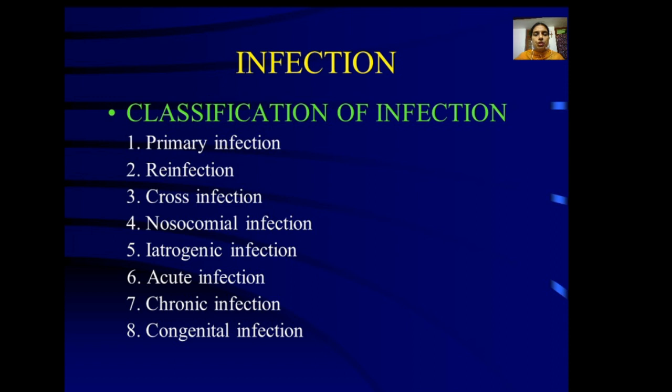Next is acute infection. When the infection is there for a shorter period of time, it is called acute infection, and this may usually be severe. Then chronic infection. Chronic infection is an infection for a longer period of time, and here usually the infections will not be so severe. Next is congenital infection. When the infection is acquired from mother to the fetus, it is called congenital infection. It is also referred to as vertical transmission from mother to the fetus or mother to the baby.